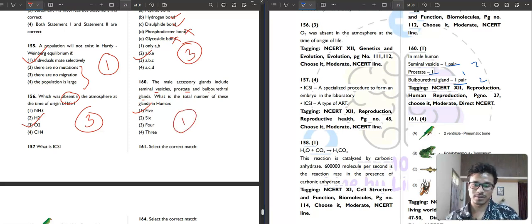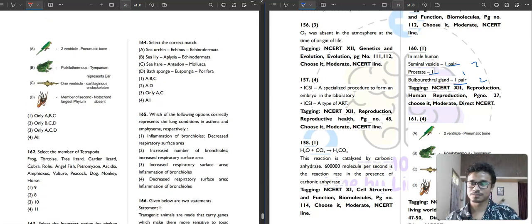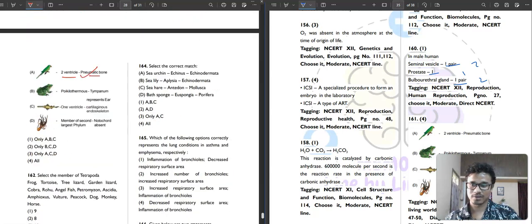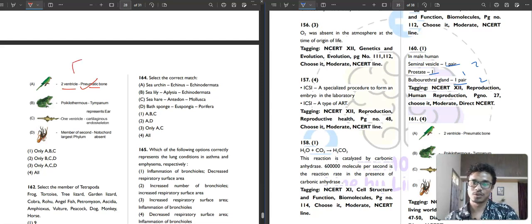Question number 161. Select the correct match. A bird has 2 ventricles and pneumatic bones. Does it have 2 ventricles and pneumatic bones? Absolutely correct. It does have 2 ventricles. I am saying 2 auricles and 2 ventricles, a four-chambered heart. Then Amphibia, poikilothermous, tympanum represents the ear. Yeah, in frog, tympanum represents the ear.